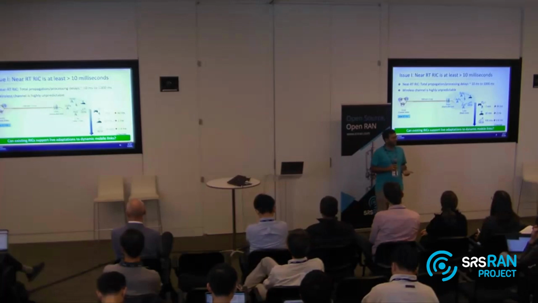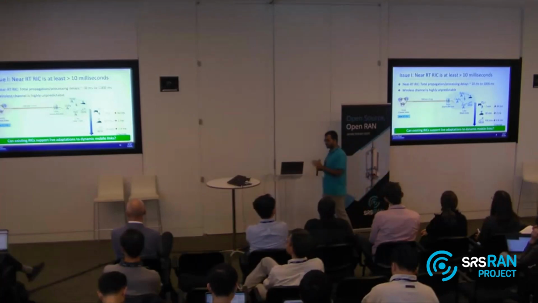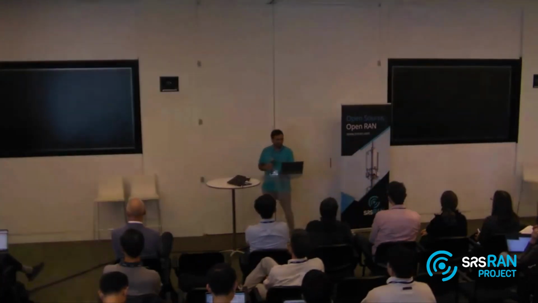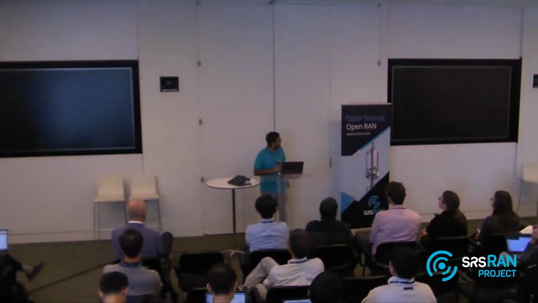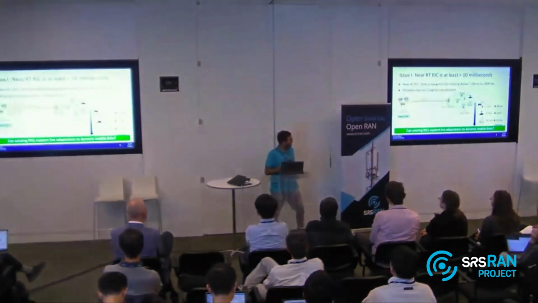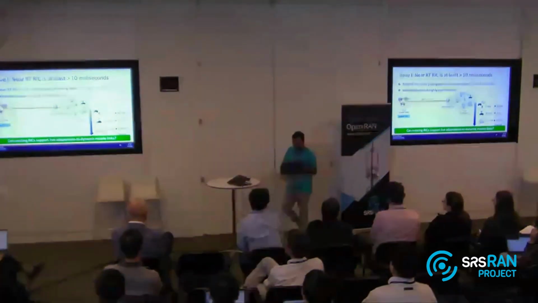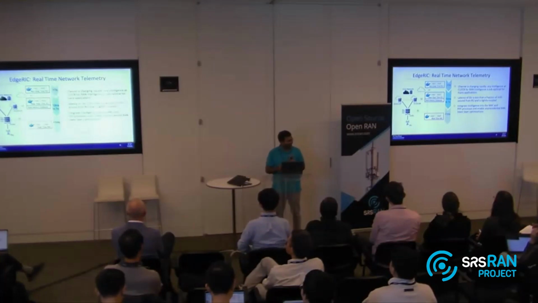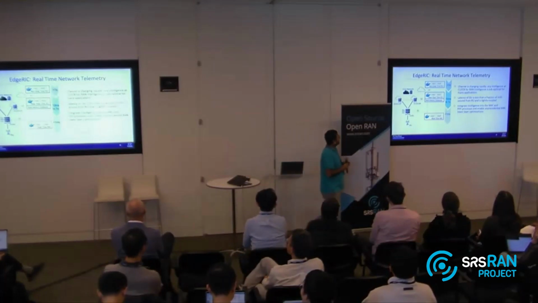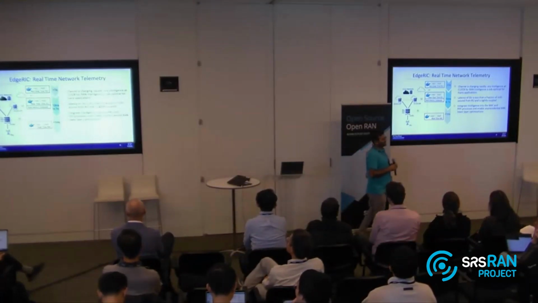Okay, we need to handle these dynamic mobile links, right? So that's the first problem. And this is where near real-time RIC will fail. And you can see now the wired connection fails. So wireless, I think we cannot do much. All right. So this is where we thought we'd come up with something cool, right?